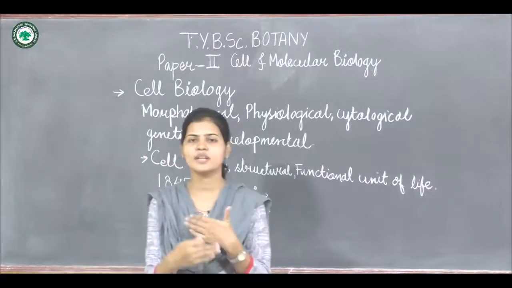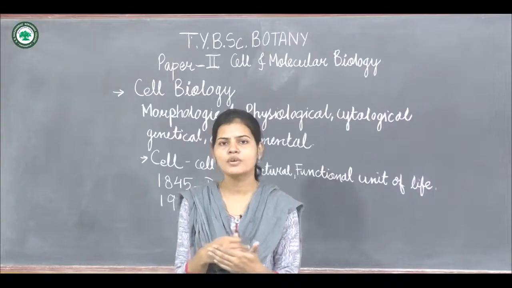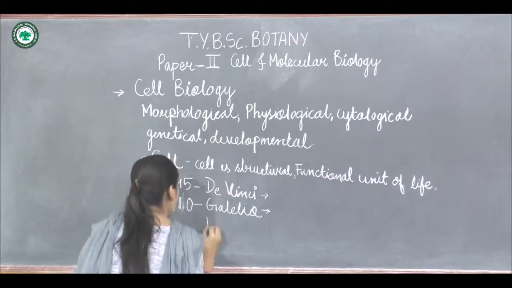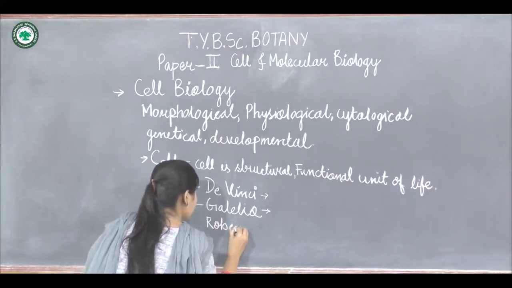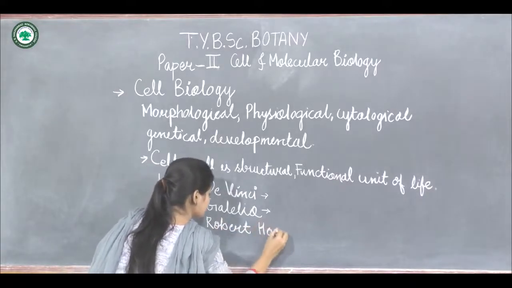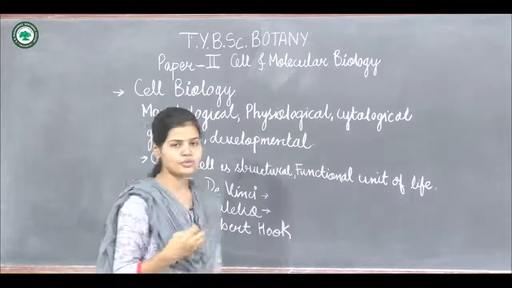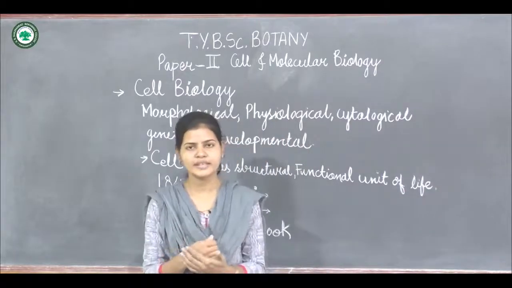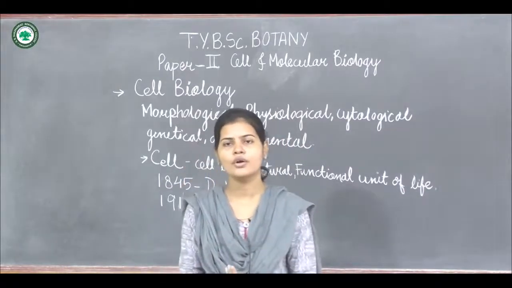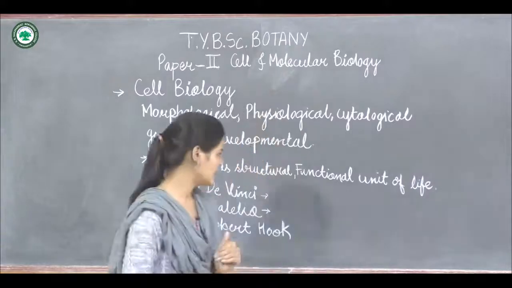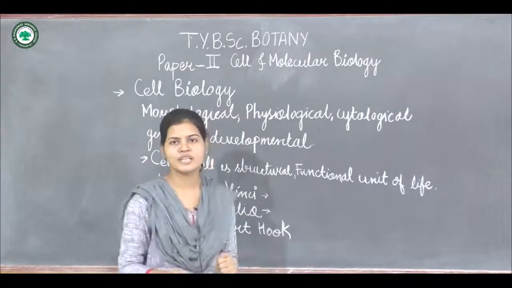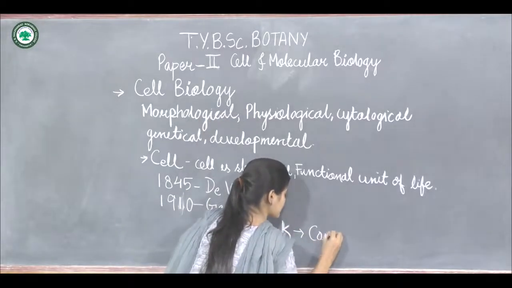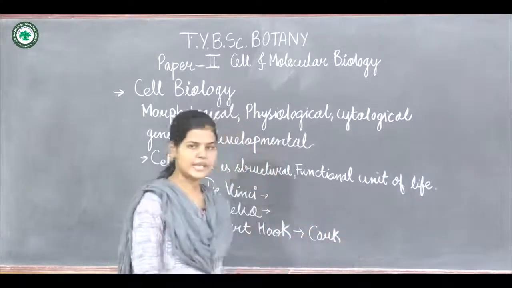After this, there was the discovery of the first compound microscope, and it was used by Robert Hooke. So Robert Hooke was the scientist who carried out his study on a compound microscope. He used the compound microscope to study the structure of cork.